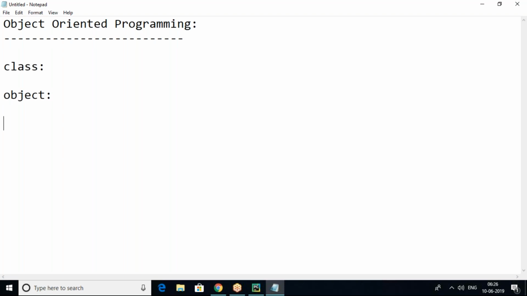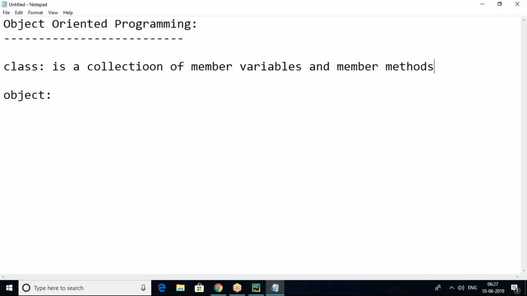Class is a collection of objects, or class is a collection of variables and methods, or we can say member variables and member methods.